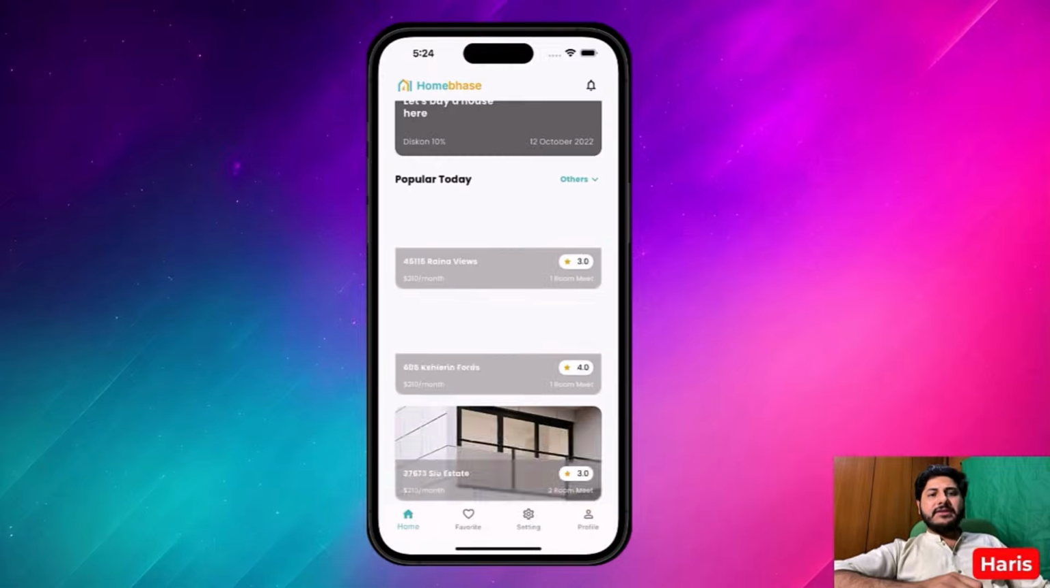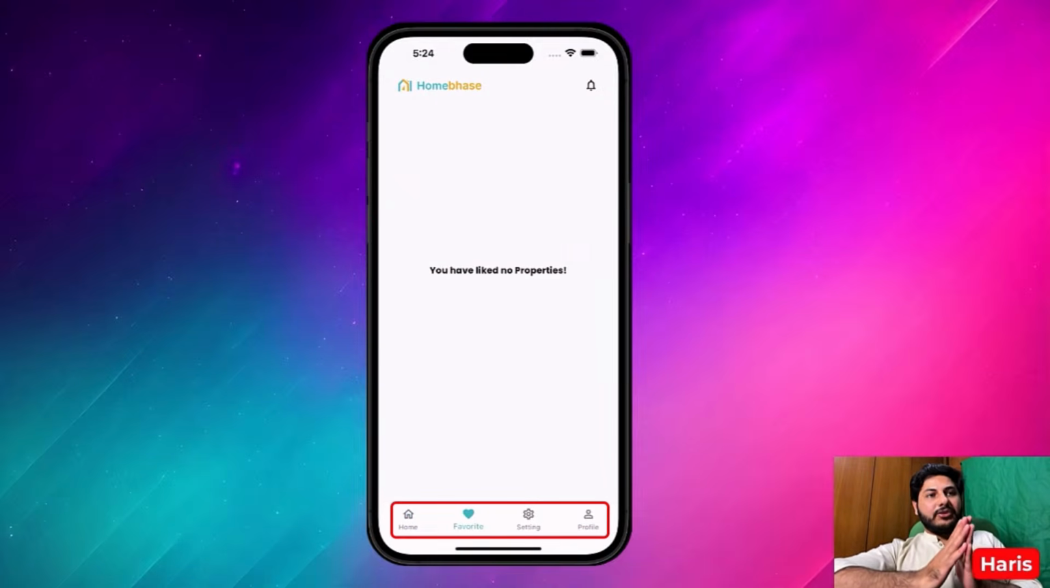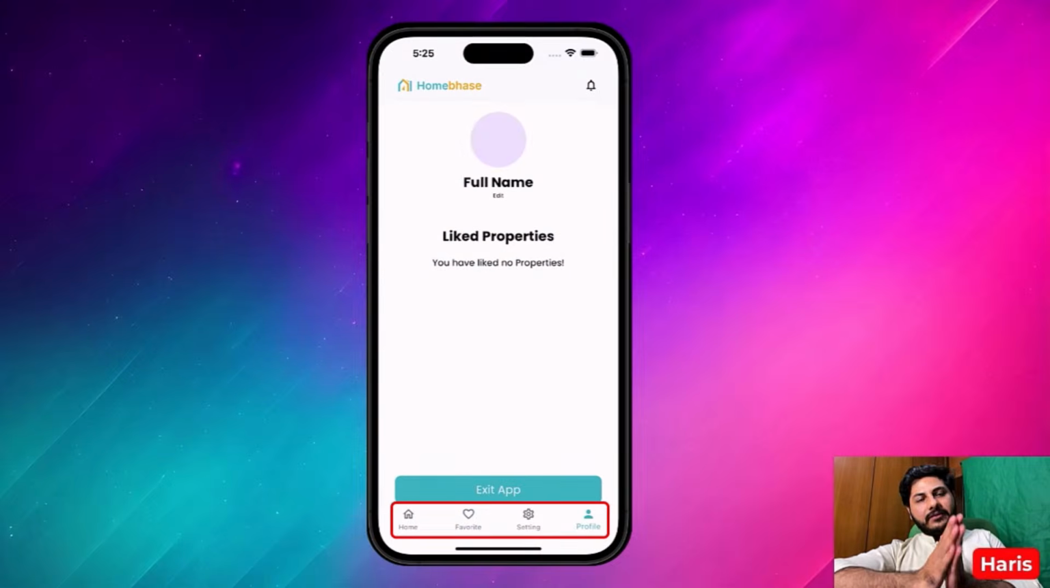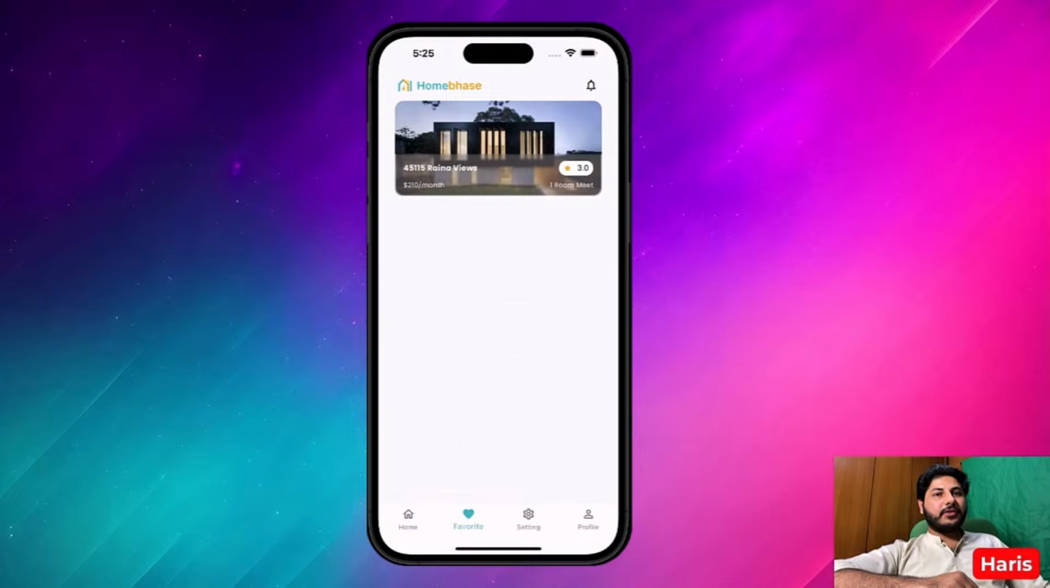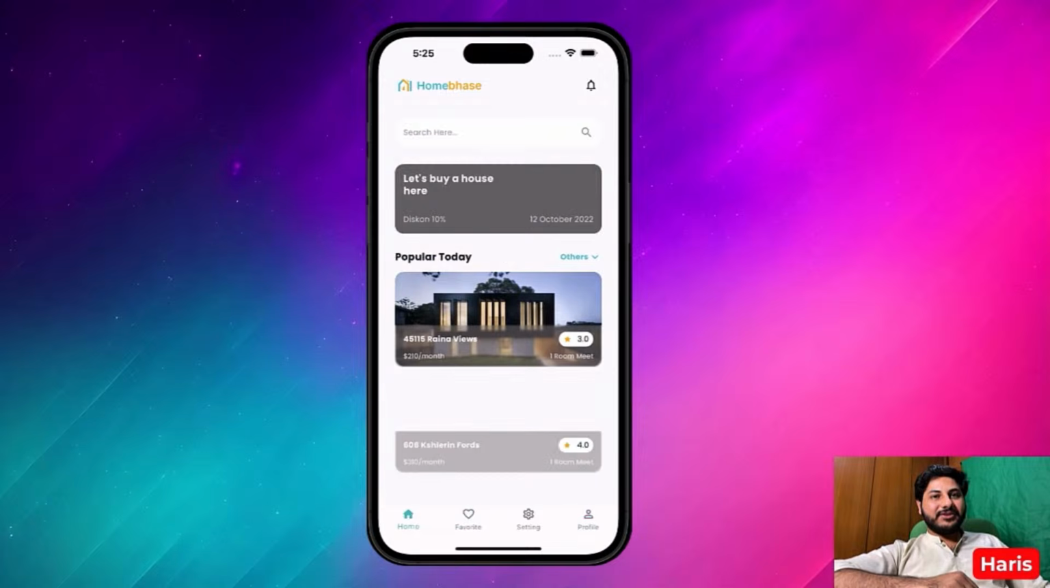But here I cannot see any kind of animations. Animations make your application more lively and more appealing, so make sure to use animations where needed. Moving forward, your bottom navigation bar is also working along with the favorite functionality, the profile screen, and the settings screen, which means you have focused on the functionalities, which is really great, but you can also focus on animations to make your application more appealing.